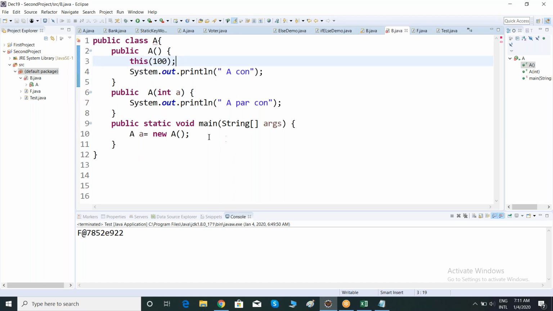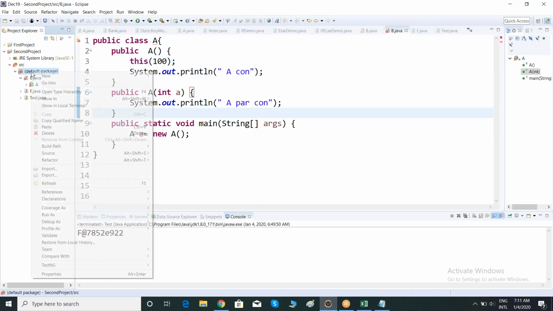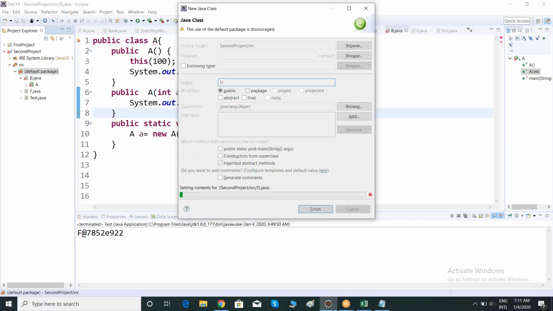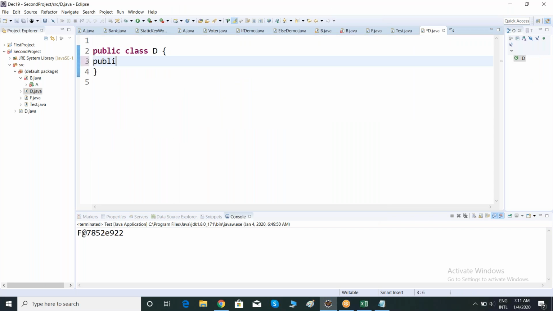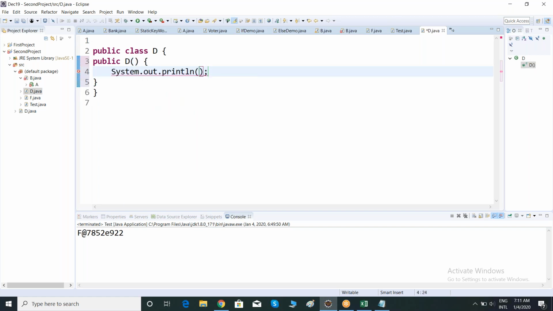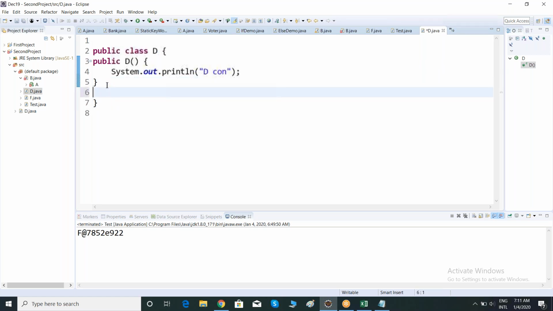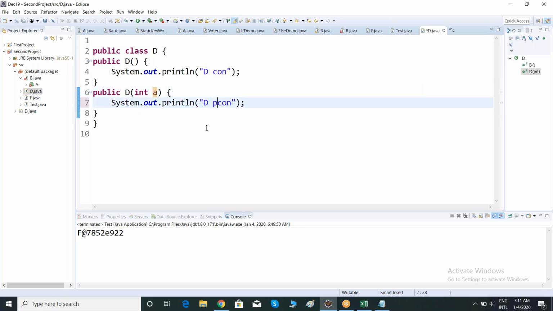Public class. Let me create one more class here. See here, I can take it like this, public. My constructor name is D, the same as the class name. In order to print, this is the D class constructor. Right? See, if you want to take one more constructor, you have to do it like this. Now this is my default constructor, and this is my parameterized constructor.